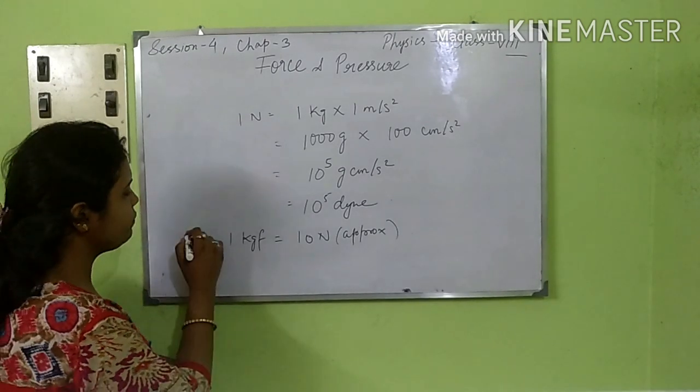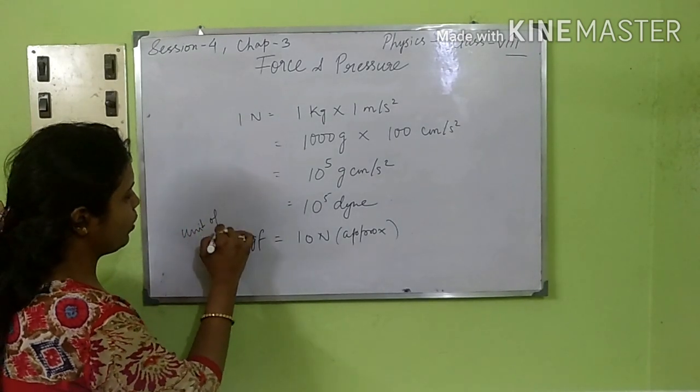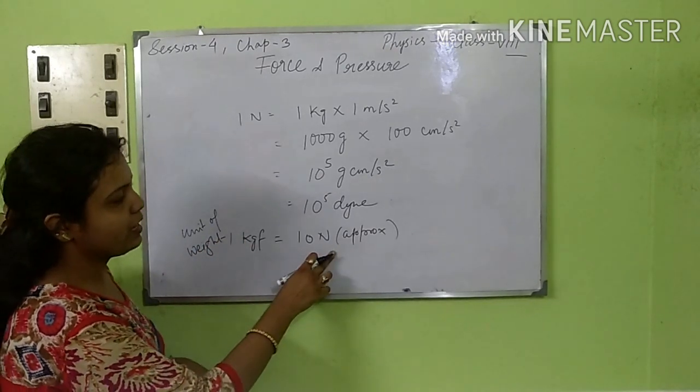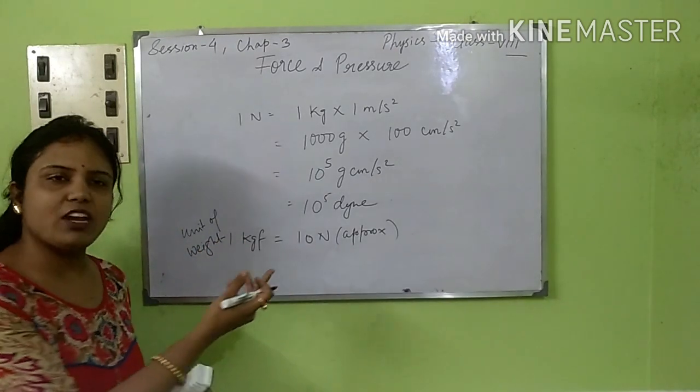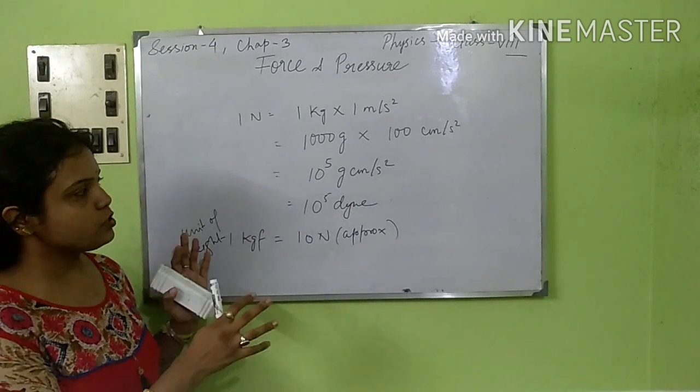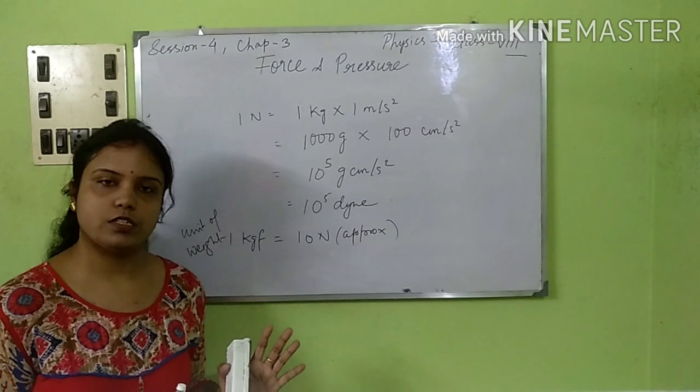And 1 kgf, that is your weight, is the unit of weight. So 1 kgf is equal to 10 Newton approximately. We can also write it as 9.8, that is the exact value. So this was all about the unit of force.